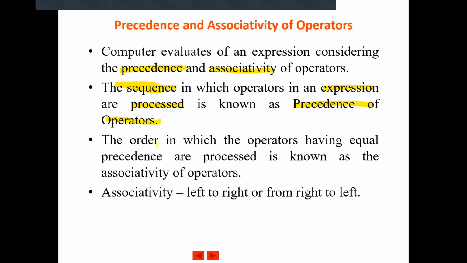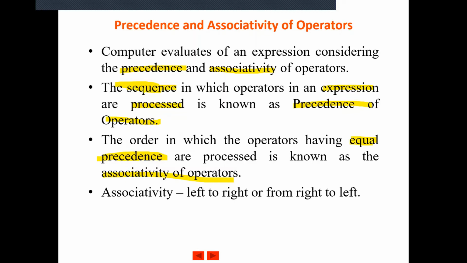This is known as the precedence of operators. Now, the order in which operators having equal precedence are processed or evaluated is known as the associativity of the operators. So there can be 2 types. What is the difference between precedence and associativity?